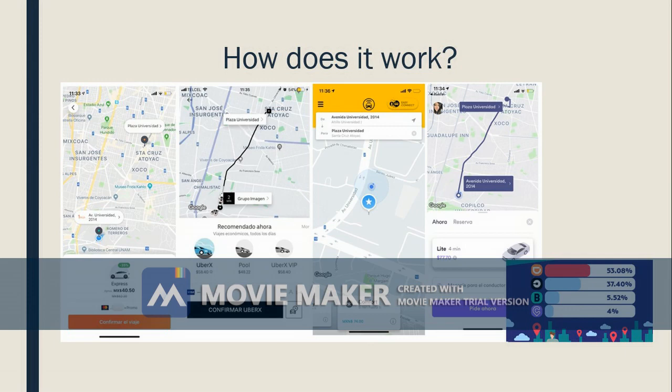How does it work? Normally, when we want to move from one place to another, we choose to use the option to request a trip in this application, and we downloaded them all on your phone. When we see that one is more expensive, we keep opening and closing the application, and we don't have a way to compare it at the same time. When choosing between all the options, we lose time while the cost continues to increase.